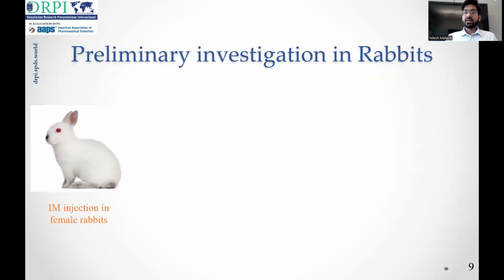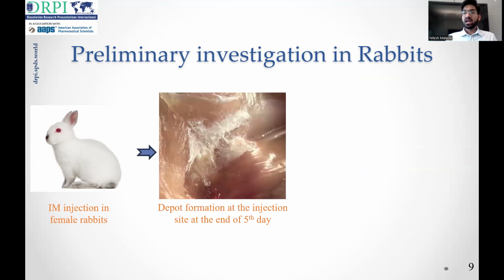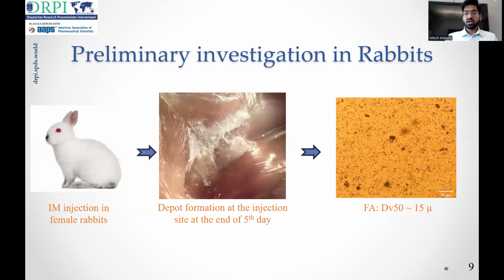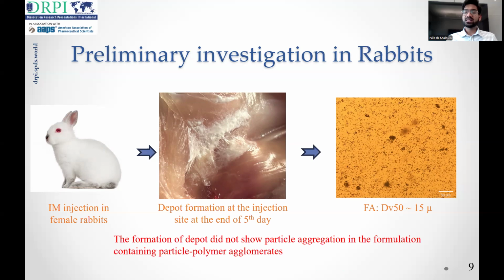We also did some preliminary investigation in rabbits wherein the formulation FA was injected intramuscularly in female rabbits, and this depot was removed at the 5th day of injection, and the particle size was determined using microscopy analysis. So from the microscopy data, we can see that the particle size was around 15 micron, which was not much of an increase for the formulation FA, suggesting that this formulation did not show any particle aggregation in the in vivo depot. Our future goal is to determine the particle agglomeration behavior in vivo for other formulations as well, and to correlate this data with the in vivo PK studies.